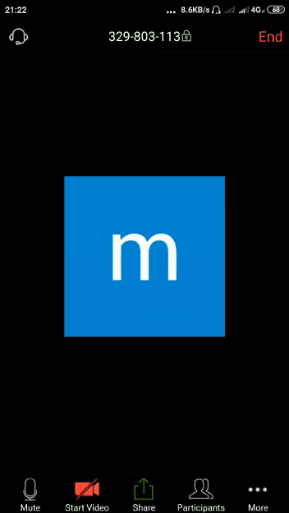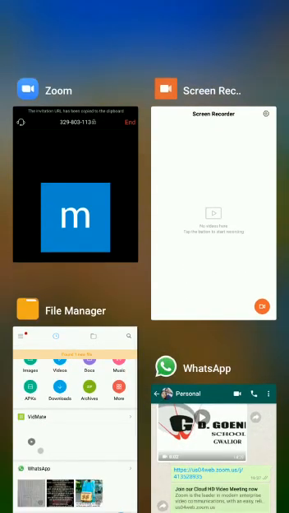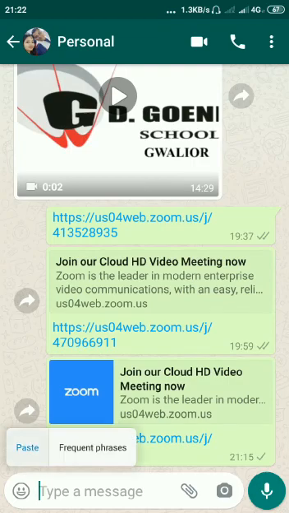And that is too slow. Now see, this link is there, 329803113. Tap here with your finger, and the invitation URL link has been copied. Now go to WhatsApp, and in whichever group you want to send this link, paste it there.